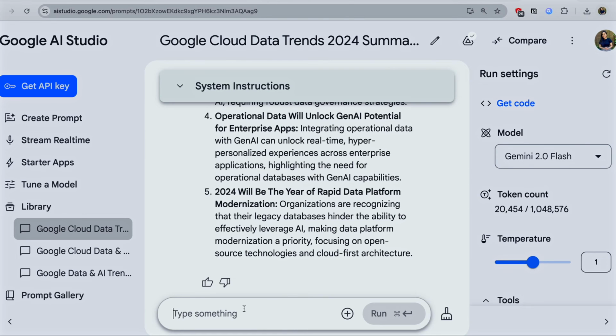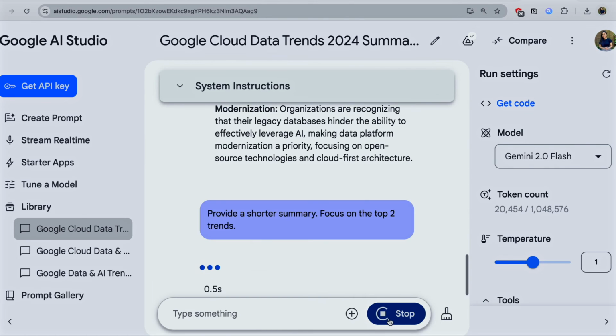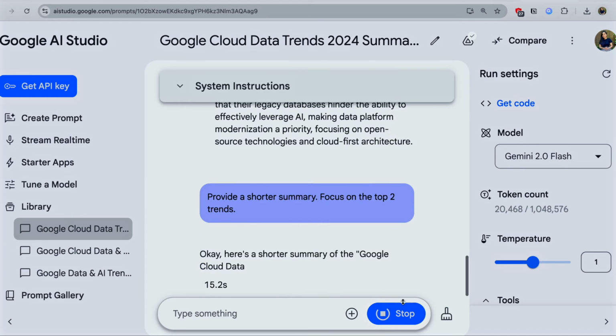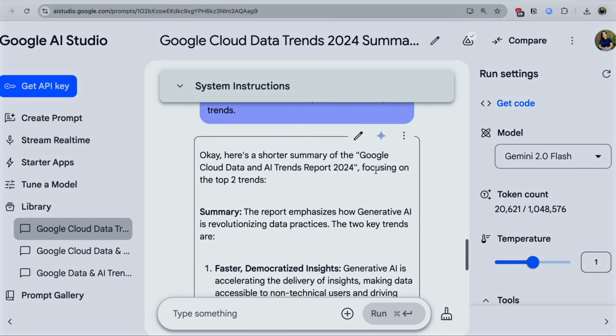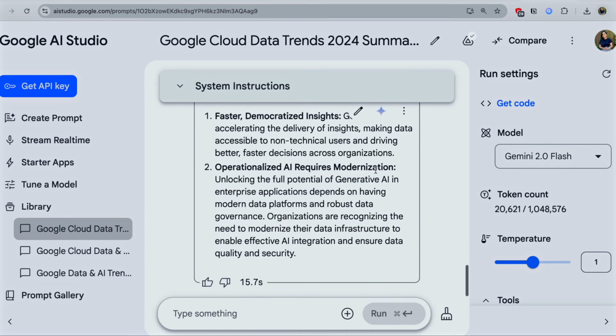To the response that I got from the previous example, I'll say, provide a shorter summary. Focus on the top 2 trends. We can even get ahead of the extra iteration steps and ask that the GenAI tool provides multiple increasingly short iterations in the initial prompt.